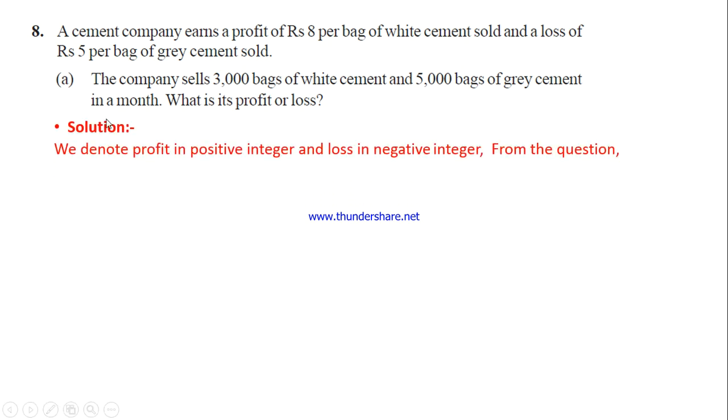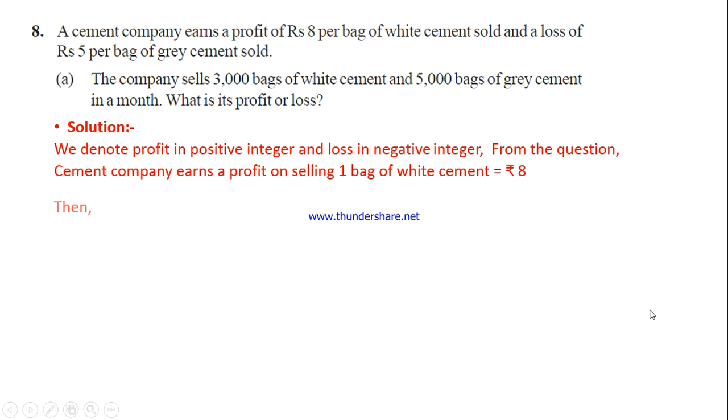We denote profit in positive. Is it or not, children? Already in the initial introduction to integers, profit is represented with a positive integer and loss with a negative integer. Cement company earns a profit on selling one bag of white cement of rupees 8.